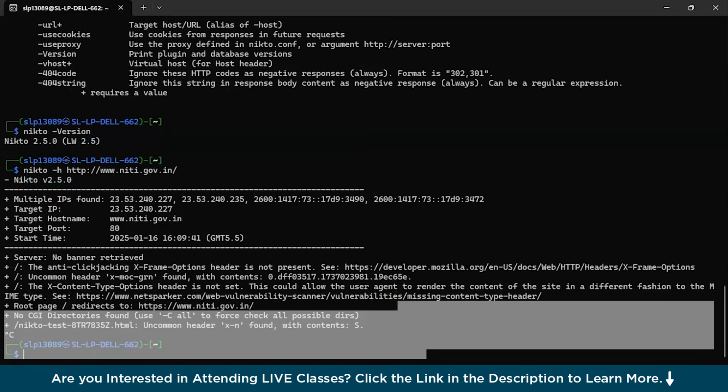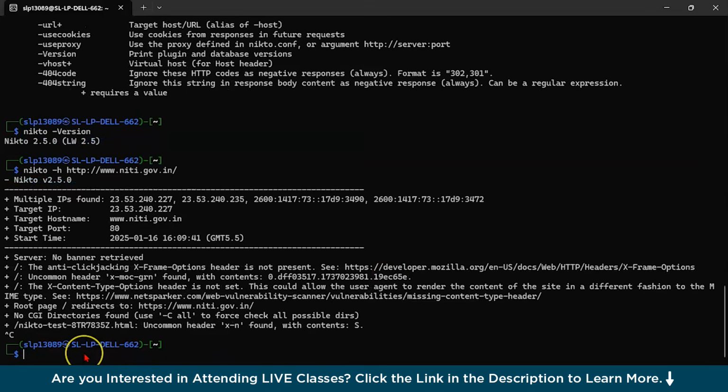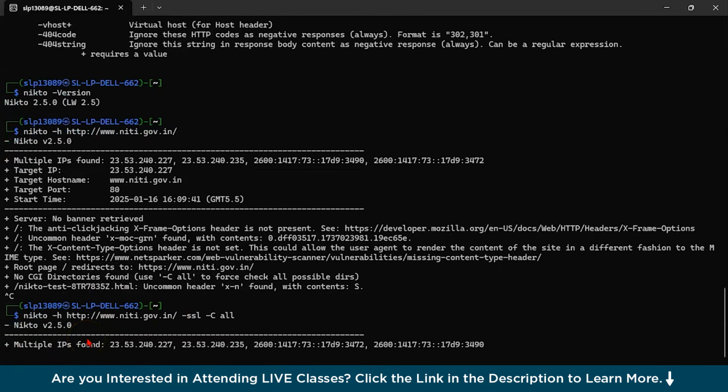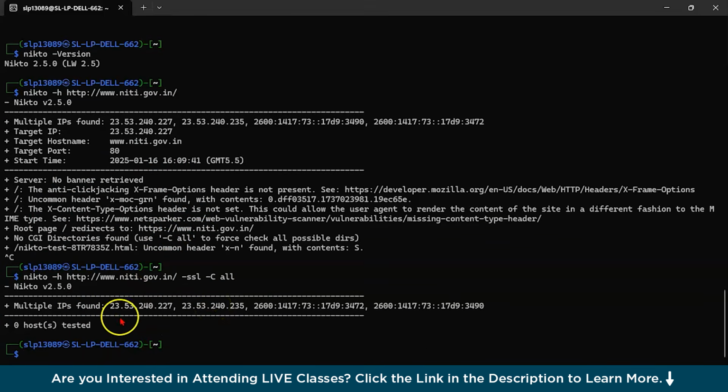Now what you could do next is, suppose we use the same IP address. Next, what I'm going to do all over here is, for detailed SSL checks and headers, I'm going to type -ssl and capital C and R. You can see all over here it is going to give you a detailed output with the help of this command. Since it is a very secured website, it is not showing that thing.